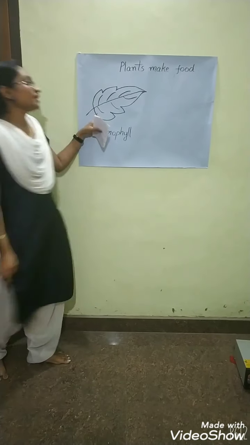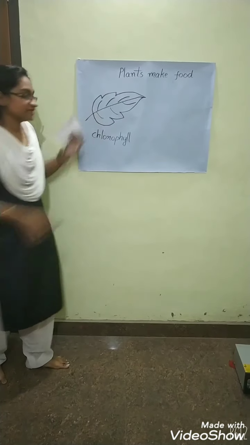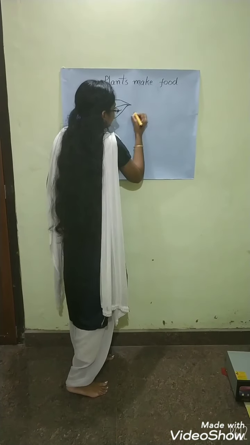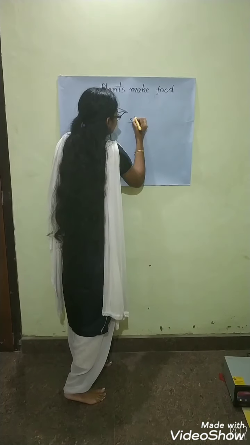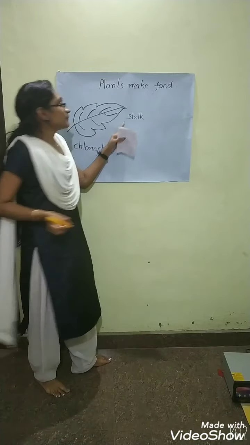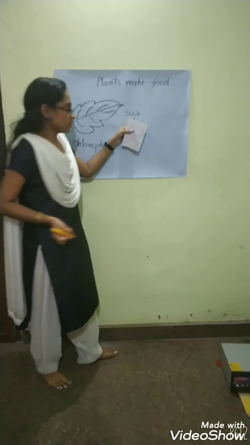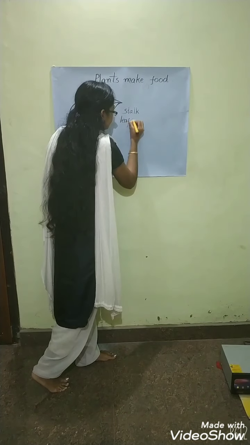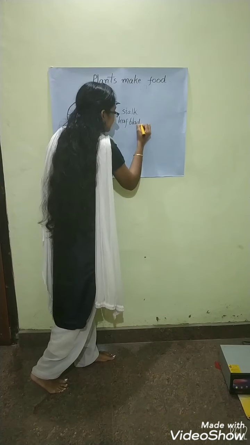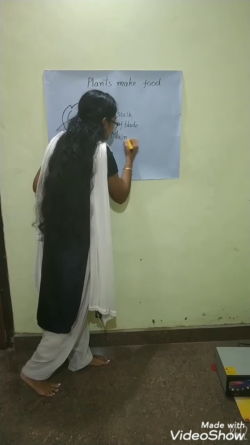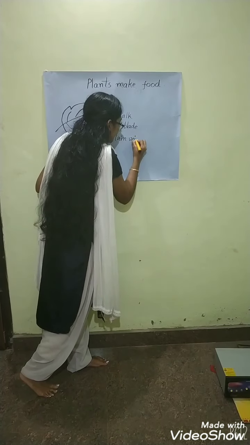Basically, a leaf has 4 parts. They are stalk, S-T-A-L-K. We pronounce it as stalk. Next, leaf blade. Then the third part is main vein.